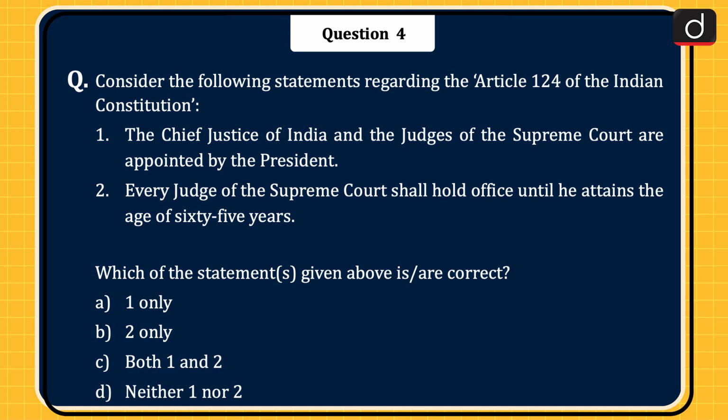Next question is, consider the following statements regarding Article 124 of the Indian Constitution. 1. The Chief Justice of India and the judges of the Supreme Court are appointed by the President. 2. Every judge of the Supreme Court shall hold office until he attains the age of 65 years. Which of the statement or statements given above is or are correct? 1 only, 2 only, both 1 and 2, or neither 1 nor 2? The correct answer is option C, both 1 and 2.